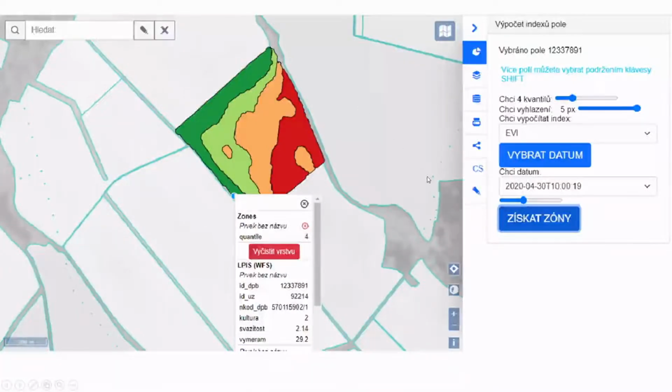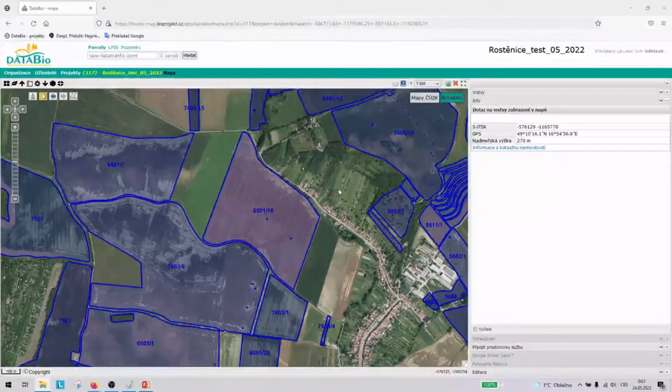Here we benefit from the tool called FieldCalc, developed and tested during Agrihub INSPIRE Hackathon 2022 Challenge 11. The purpose of this tool is automatic classification of a field using the selected index on the selected date. In addition to the user interface you see on this image, the FieldCalc tool offers an API and 2 endpoints which we integrated into the Farm Insight application. Currently, we use the EVI index in the version of FieldCalc integrated into Farm Insight.